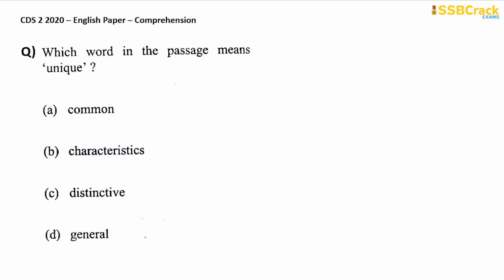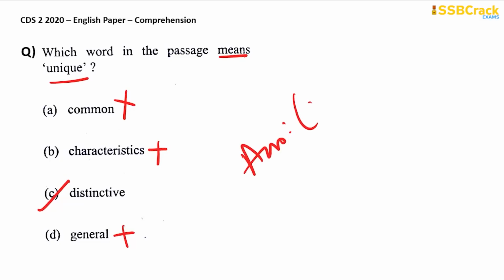Right? Coming to the next question. Which word in the passage means unique? Something that is unique is something that is distinctive, not common. Common does not make unique. Characteristic simply means features. And general is something that is general. So unique is something that is special. In other words, distinctive, something which distincts or differs one thing from another. So therefore, your answer is option C.